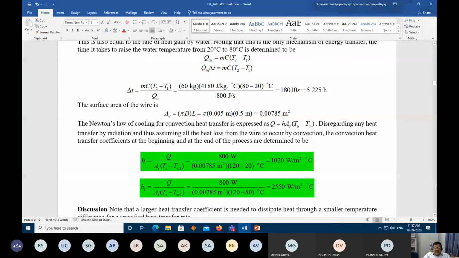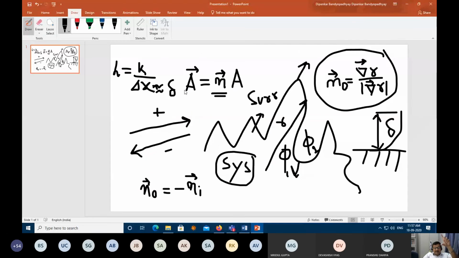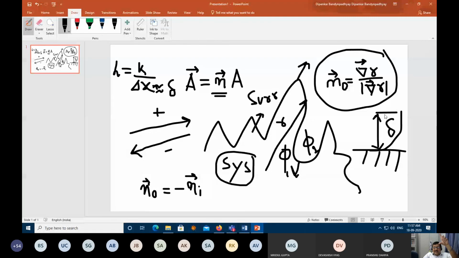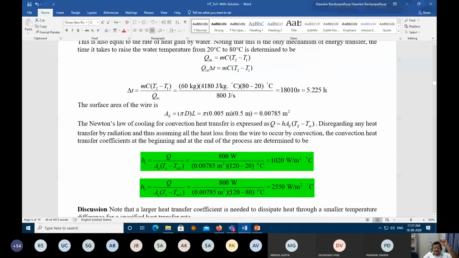So you see there is one situation, 120 to 20, where your heat transfer coefficient is less. That means this delta is very high, correct? The boundary layer thickness is very high, so this value is less. But when the temperature becomes more or less equal, this delta becomes small, so your h value goes up, to 2550. You can see a physical insight beautifully coming up: the convection boundary layer is slowly suppressed as the driving force, the temperature difference, reduces.